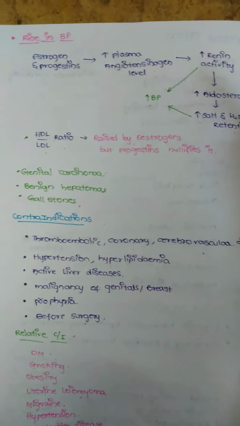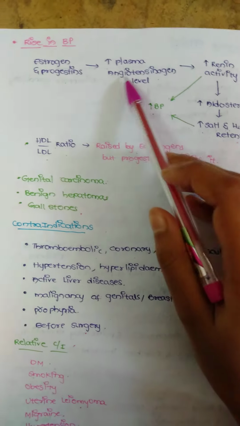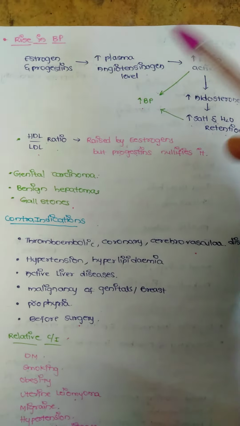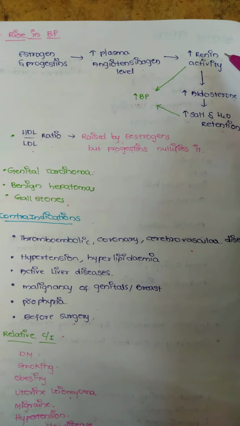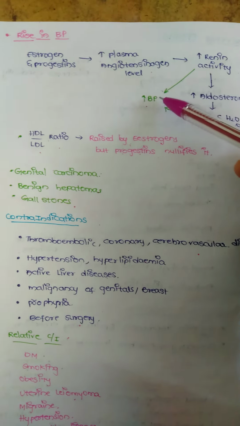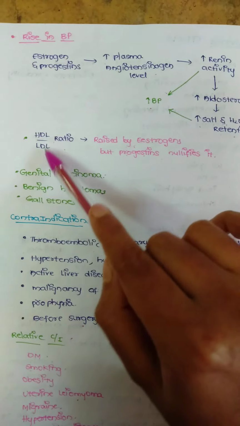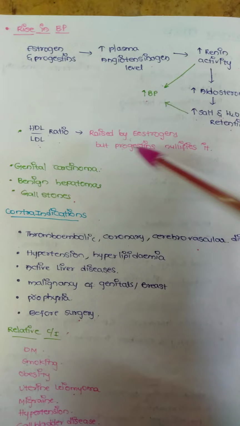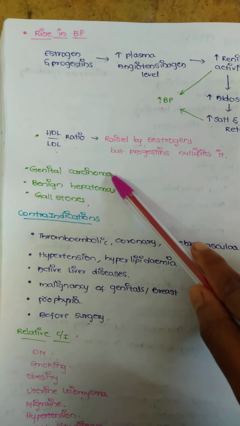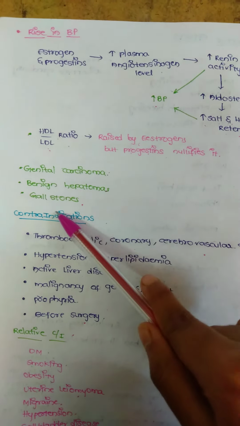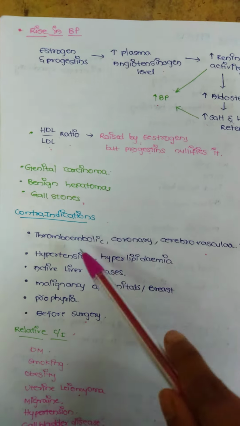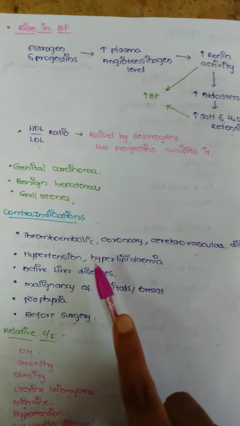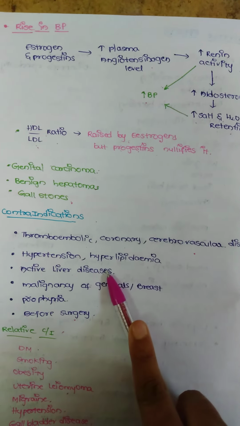So the other side effects are these: the rise in BP, which increases the plasma angiotensinogen level, increased renin activity, so that there is an increase in blood pressure, and the HDL LDL ratio will also be nullified by progestins when taken with estrogens. And genital carcinoma, benign hepatomas, gallstones. The contraindications are thromboembolic coronary cerebrovascular disease, hypertension and hyperlipidemia, active liver diseases.